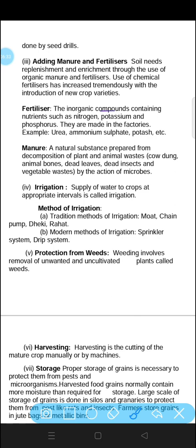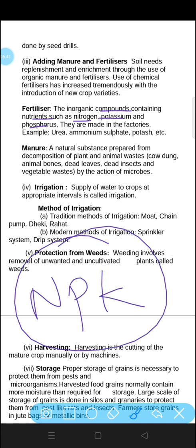Fertilizer is an inorganic compound containing nutrients such as nitrogen, potassium and phosphorus that we have talked about, NPK, nitrogen, phosphorus and potassium. They are made in factories. For example, urea, ammonium sulfate and potash. These all are examples of fertilizers. Now let's talk about manures, a natural substance prepared from the decomposition of plant and animal waste. Plant and animal waste are converted into manures by the action of microbes.